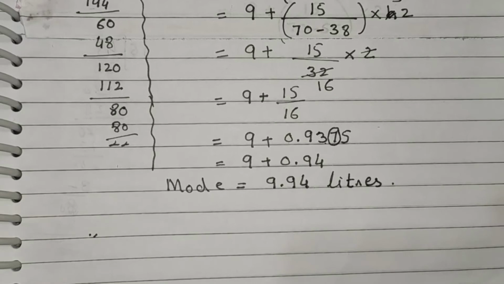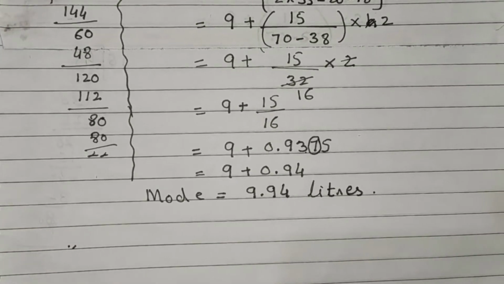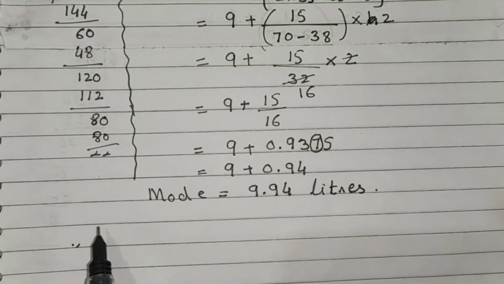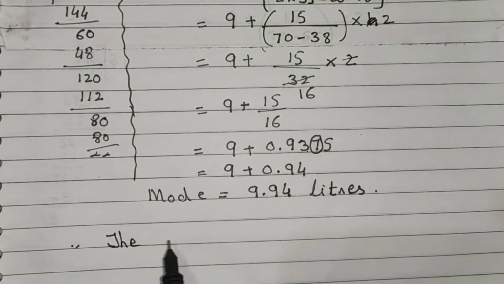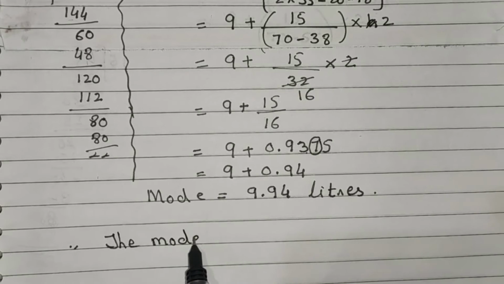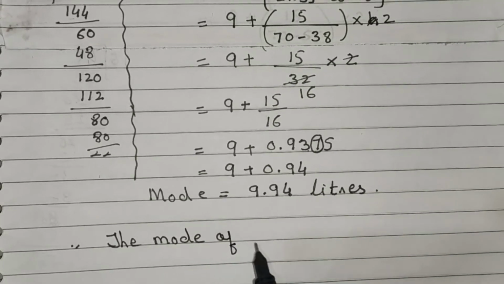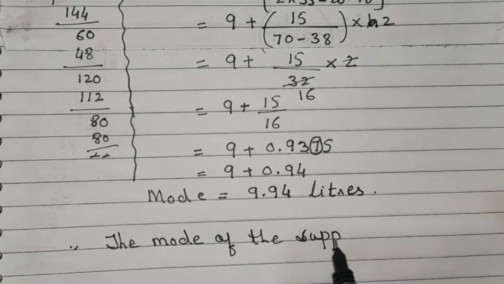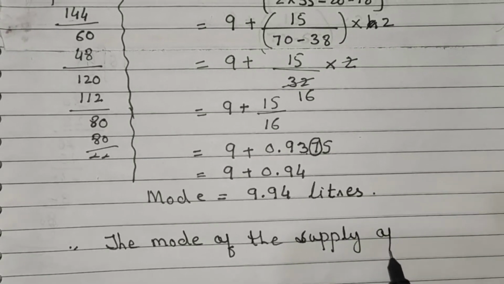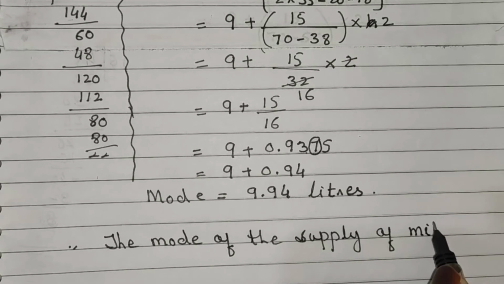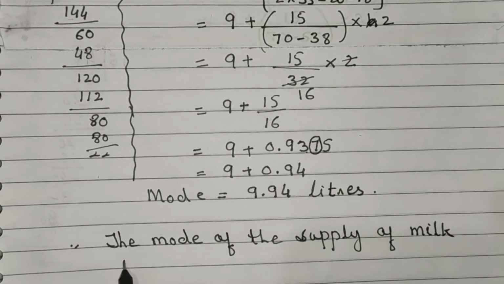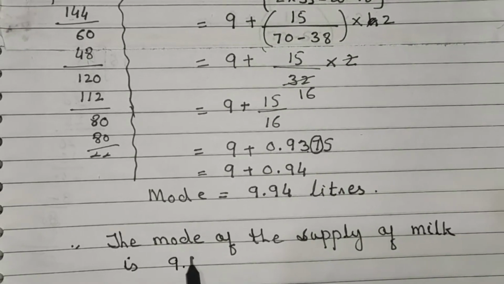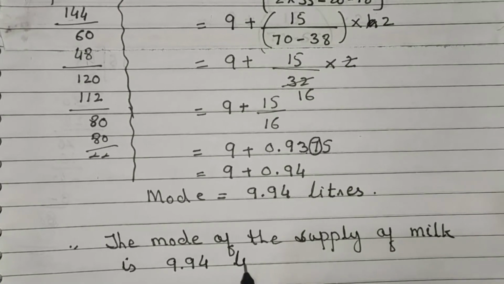Now write down the answer. Our aim is to find the mode of the supply of milk. Therefore the mode of the supply of milk is 9.94 liters.